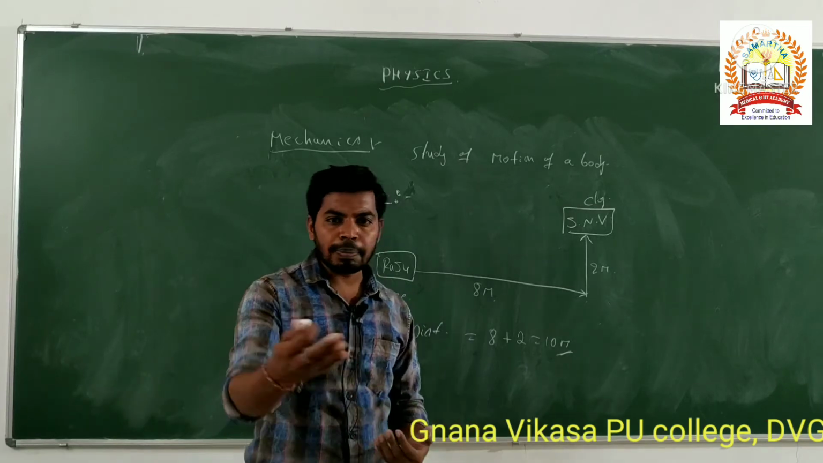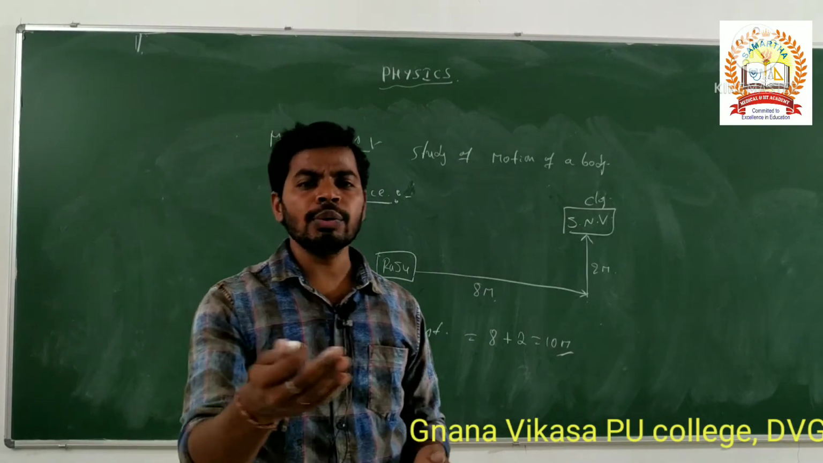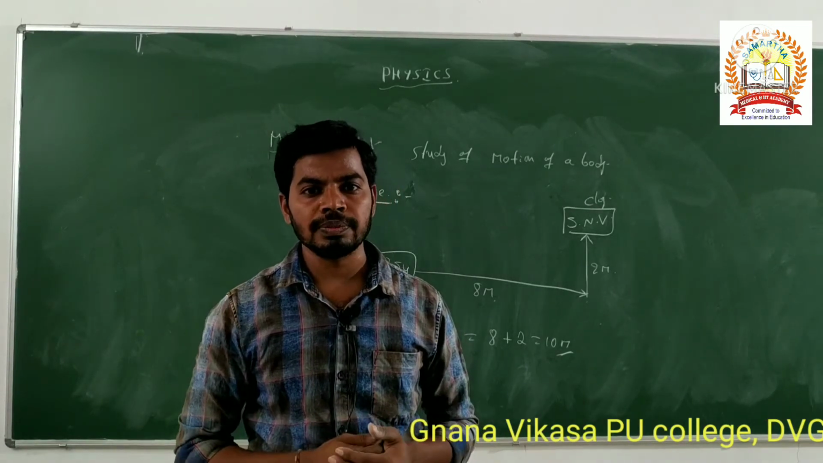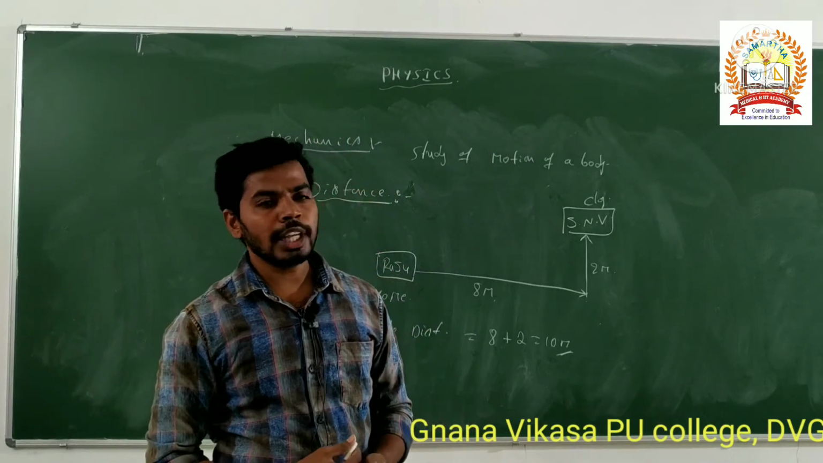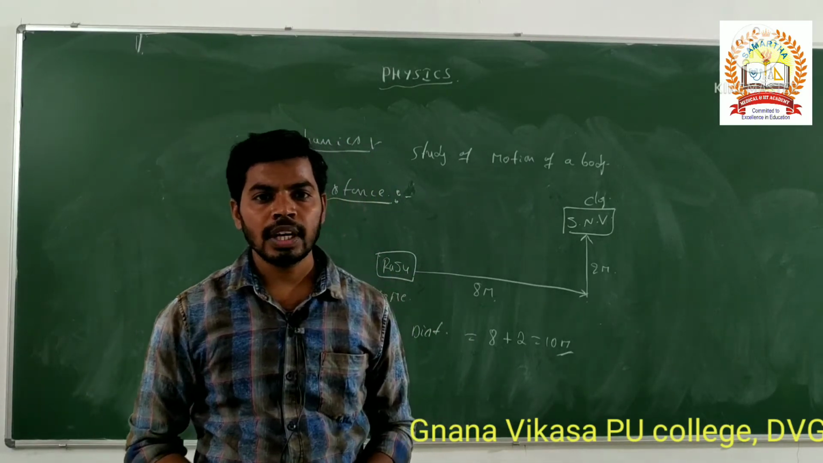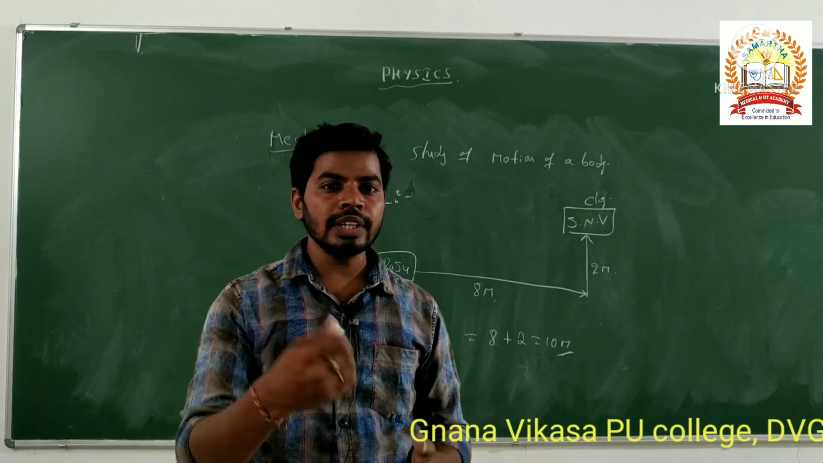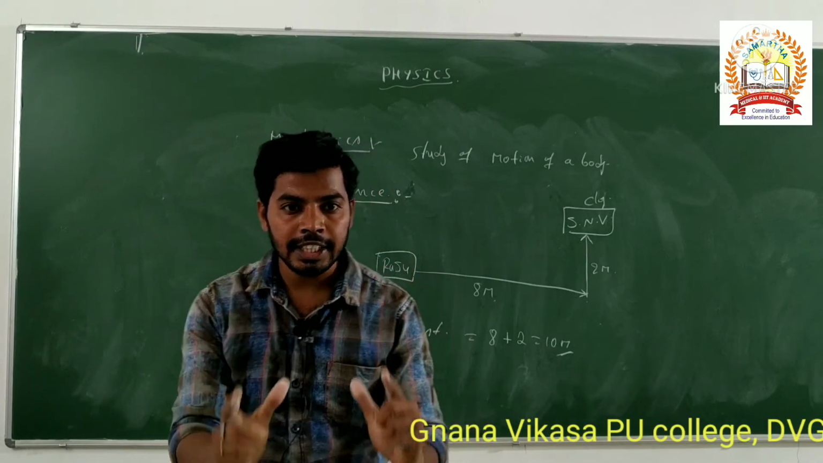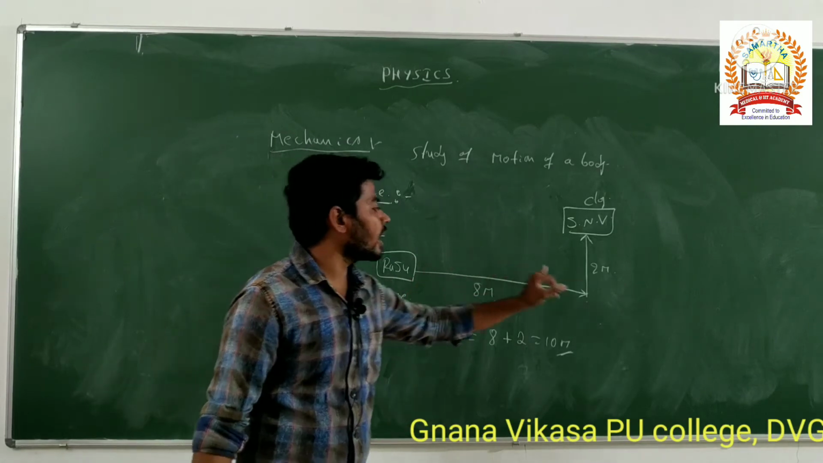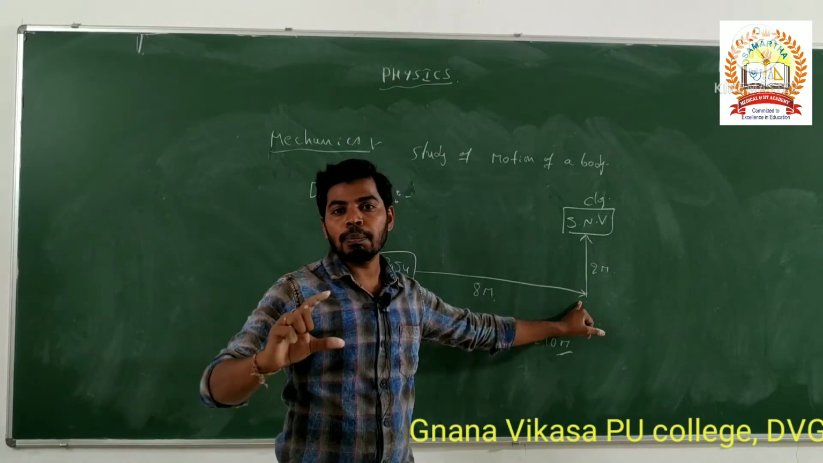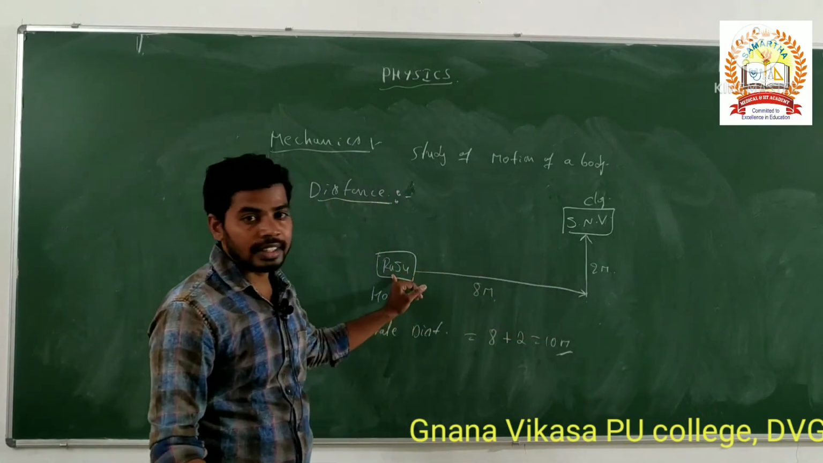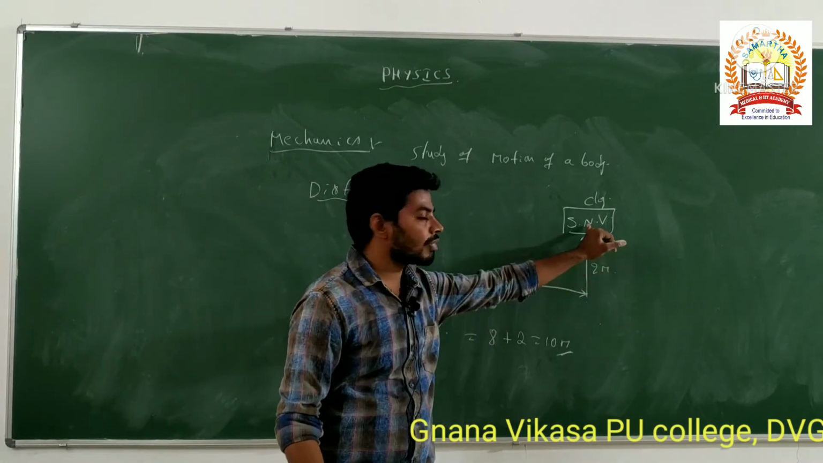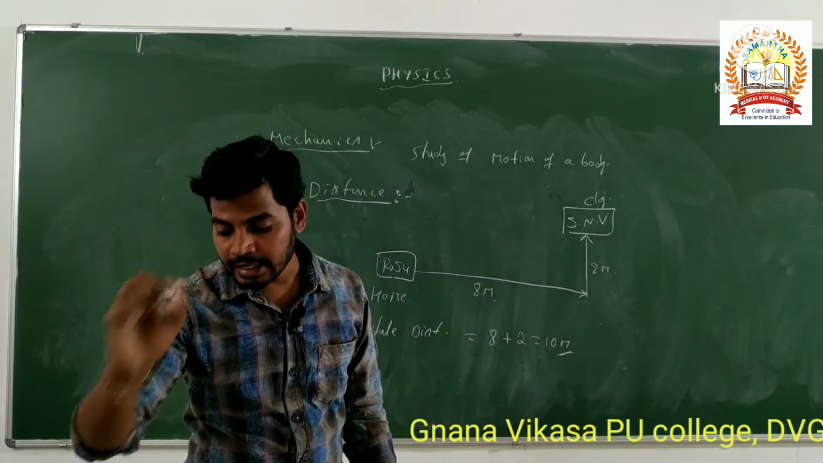For example, your parents ask me, how far is your college from your home? Then you are telling around 10 meter, around 1 kilometer, around 2 kilometers. Like that you are telling. This is nothing but the distance: the actual path length travelled by a body in an equal interval of time. This is nothing but the distance.